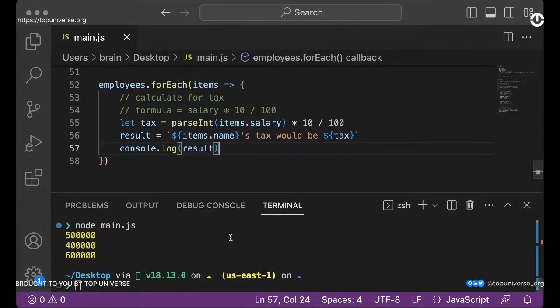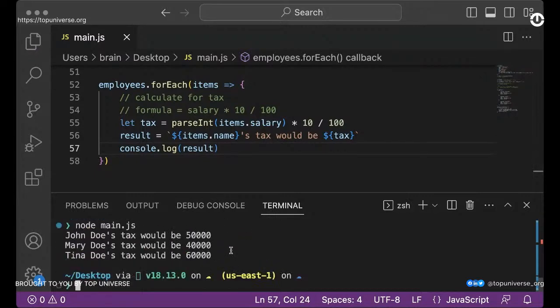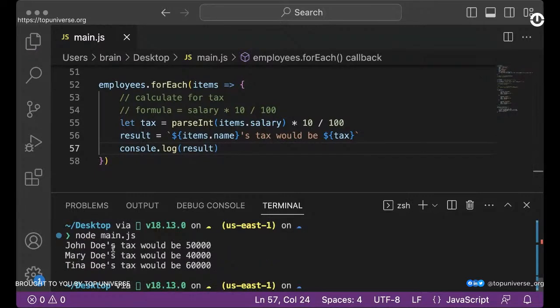Okay, so let's test this to see what we have. Now, if I run this, it tells us John Doe's tax would be 50,000, Mary Doe's tax would be 40,000, and Tina Doe's tax would be 60,000. So this is just a very simple idea of what you can do with an array of objects, right? But you can do even more, depending on the use case.